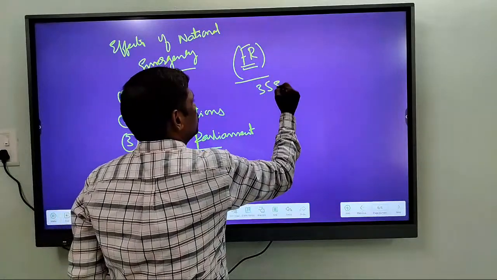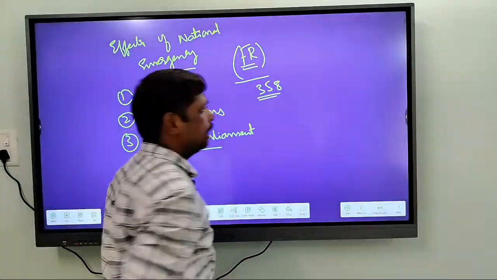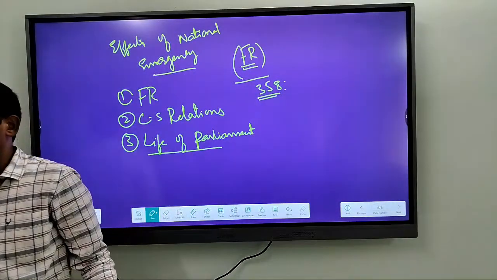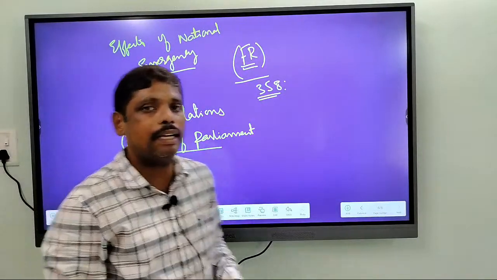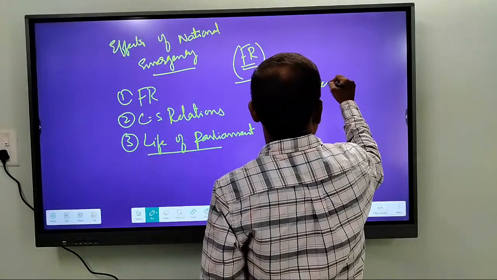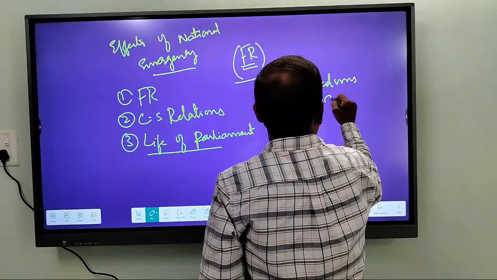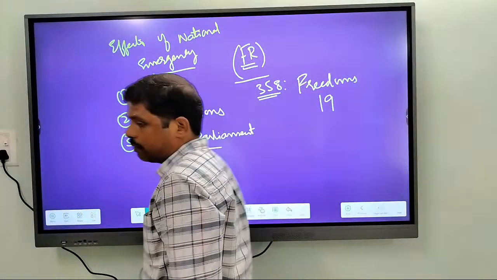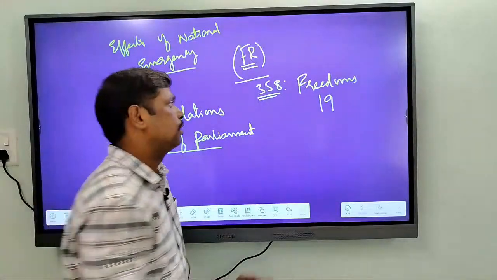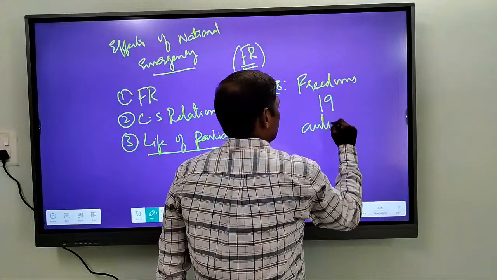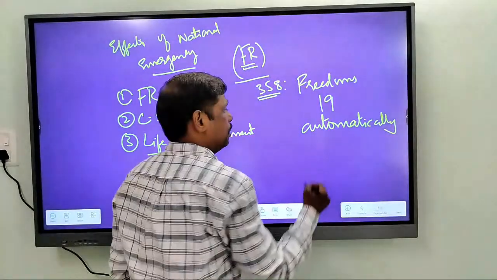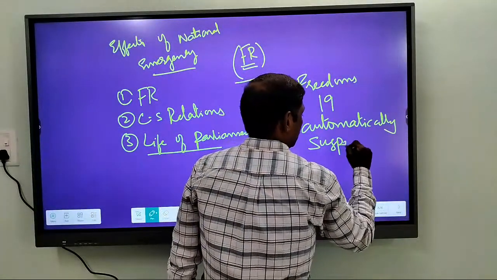Whenever a national emergency is imposed, according to Article 358, all the freedoms mentioned in Article 19 are automatically suspended.